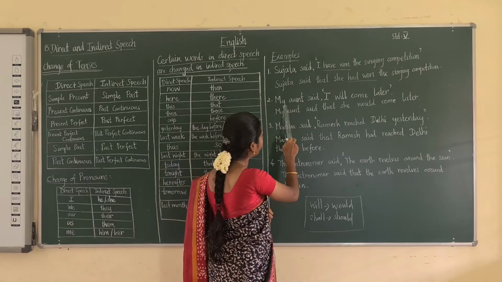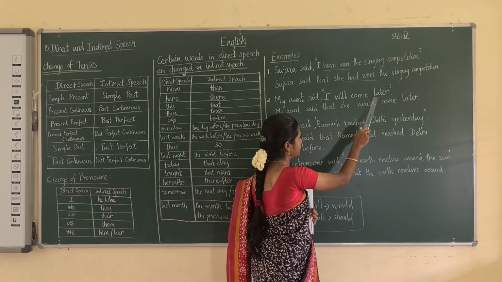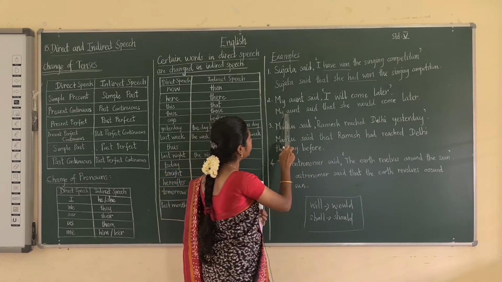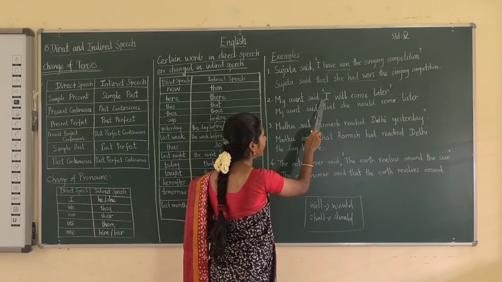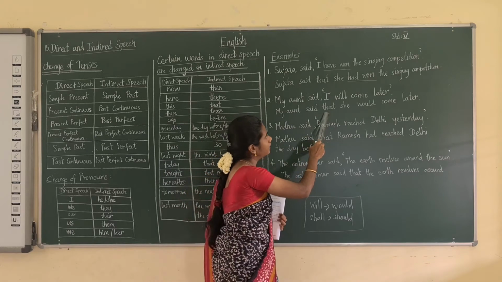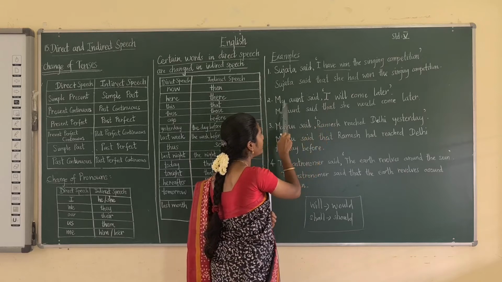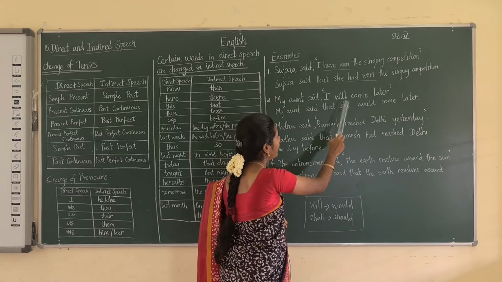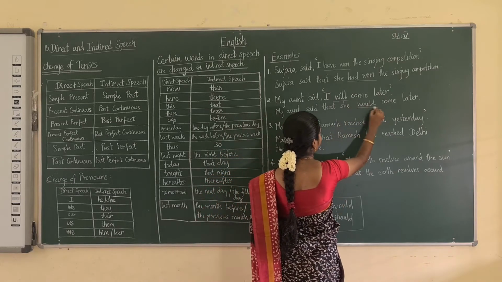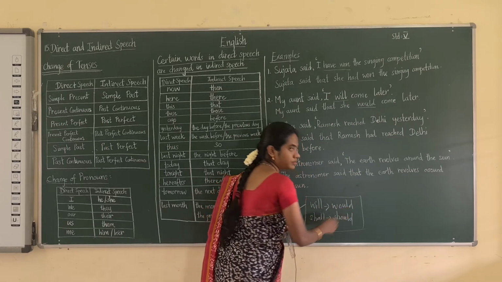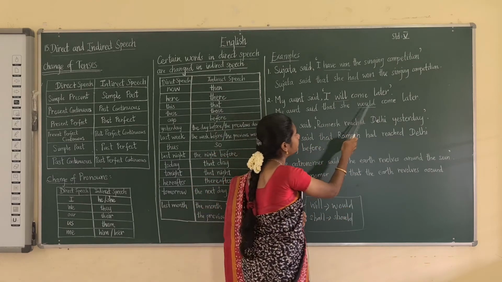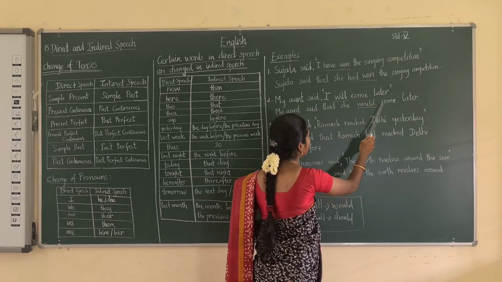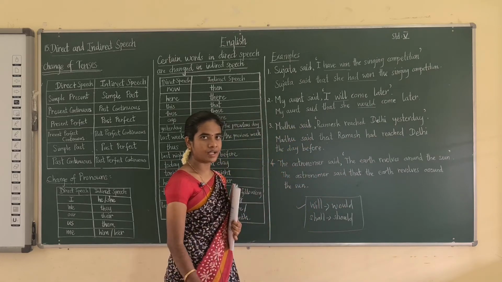Now see the next one: my aunt said, "I will come later." It is a direct speech. How are we changing it into indirect speech? My aunt said, and instead of a comma you have to put that. I here refers to my aunt. My aunt is female, so we put she. Then will is changed into would. Then come later. My aunt said that she would come later. Okay students, are you clear with this example?